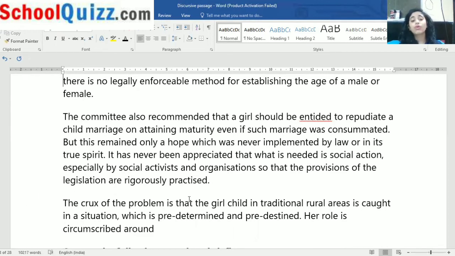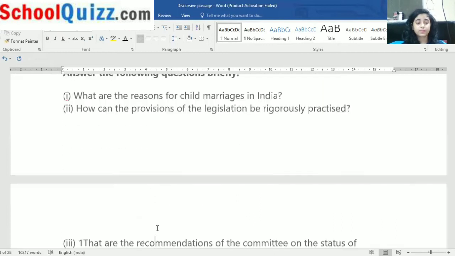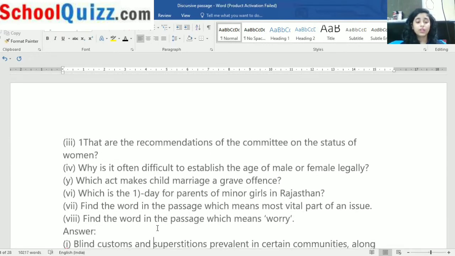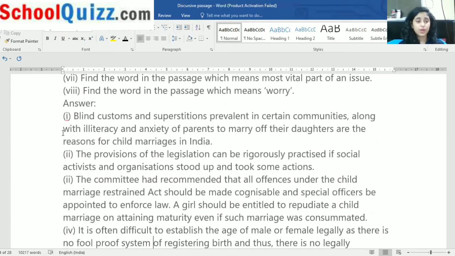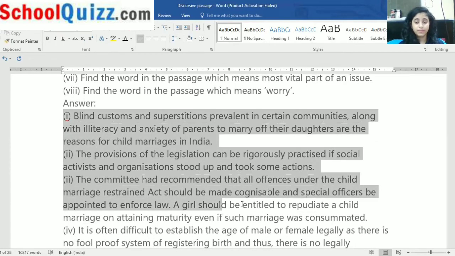Now, this was also a question. You have to write the answer from this paragraph. The crux of the problem is that the girl child in the traditional rural areas is caught in a situation which is predetermined and predestined. A role is circumscribed around her. I hope you got this one, and I hope you have got all the answers from this. So let us read the answers first as we have studied them.